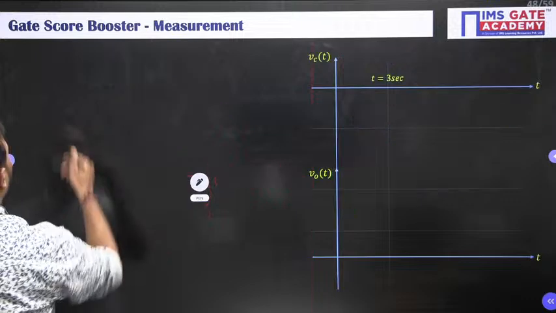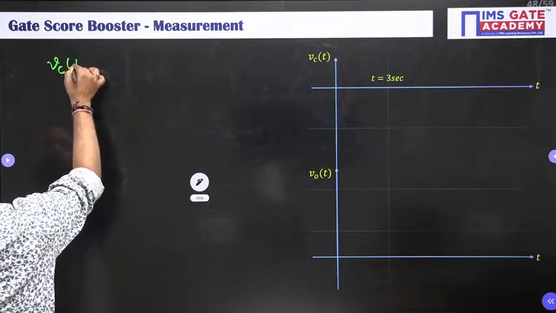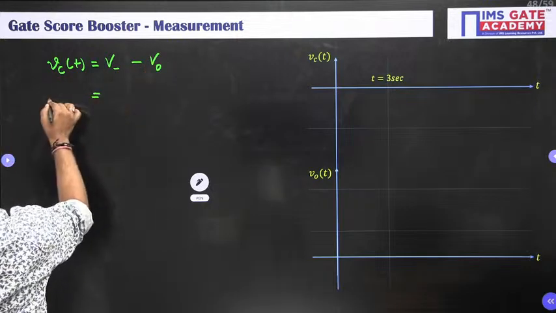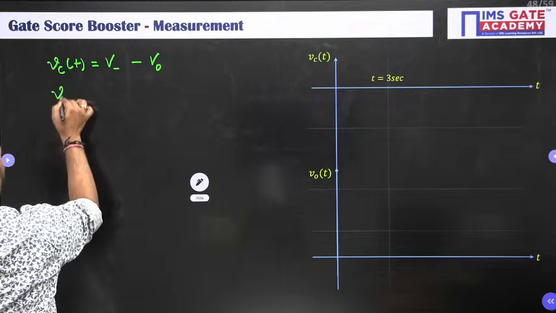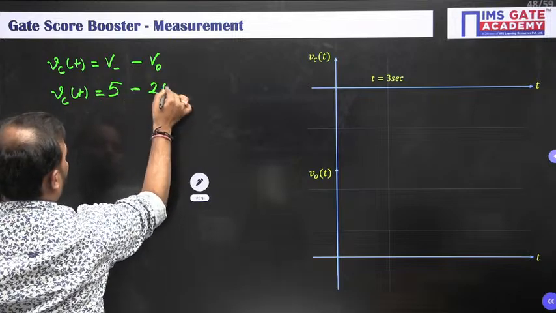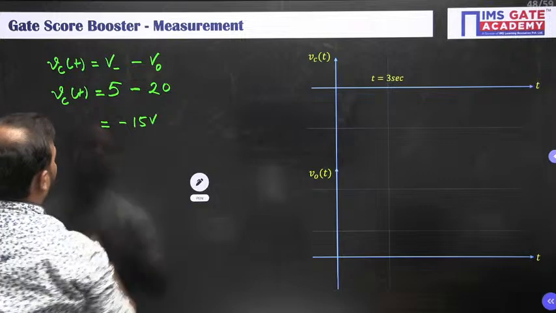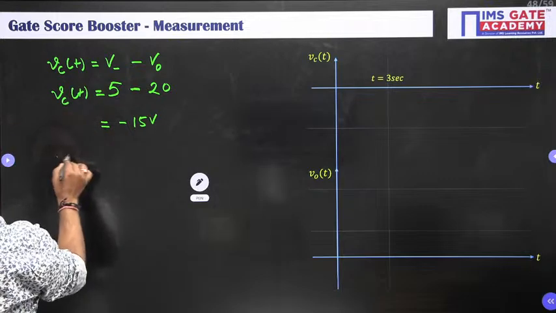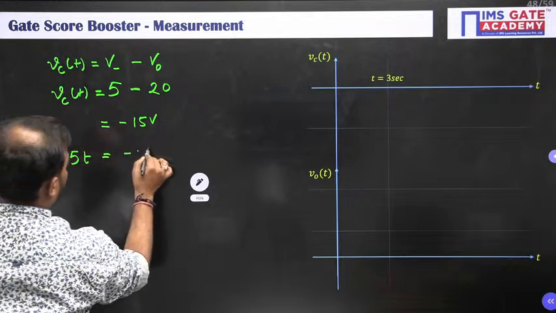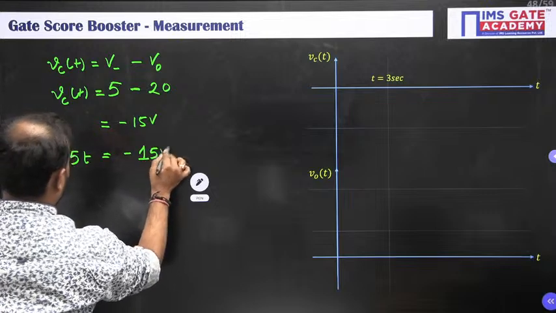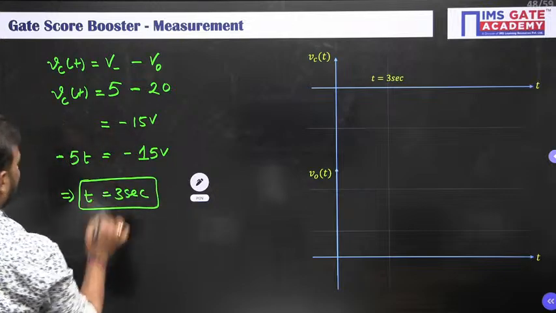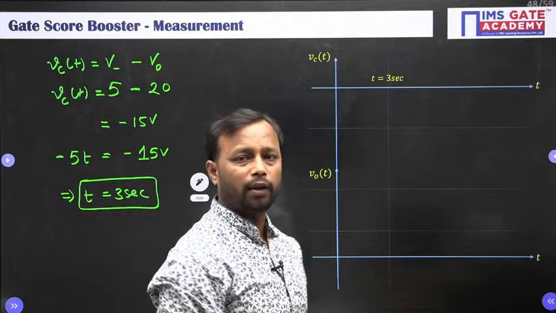So Vc of t is equal to V minus V naught. We need to find this capacitor voltage Vc of t. V minus was 5 volt, which is fixed, minus V naught is 20, so it will be minus 15 volt. Done. Now we know the relation, minus 5t, like this equation. So this is equal to minus 15 volt. So at time t equal to 3 seconds itself, your output reaches plus 20 volt.